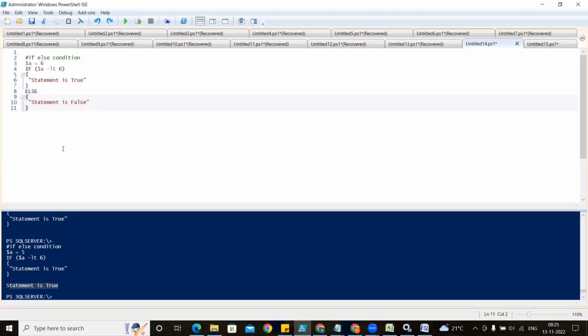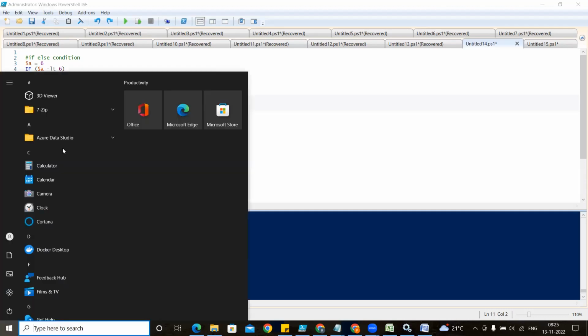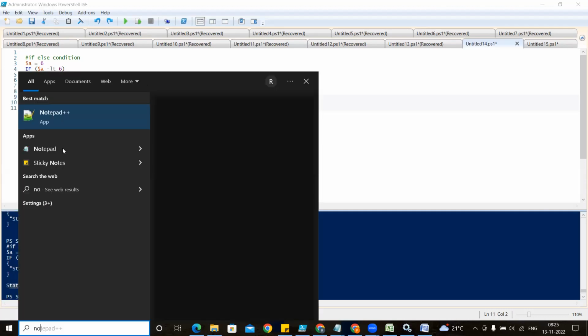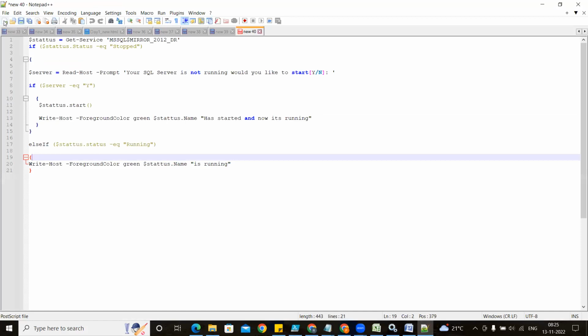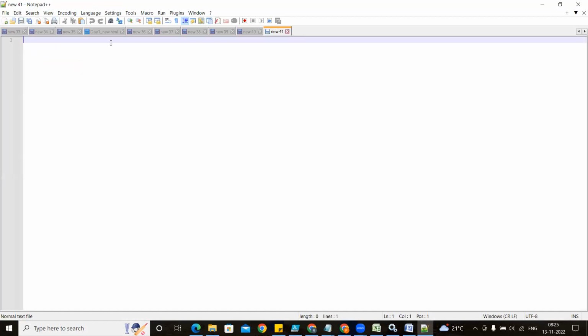Once you are writing programs, there will be a lot of confusion about the brackets: which bracket I have closed, which bracket I have opened. For that, it's a very simple thing. You can go with Notepad++. Have you heard about this? All people know Notepad++, right? Correct, no? You go to Notepad++.